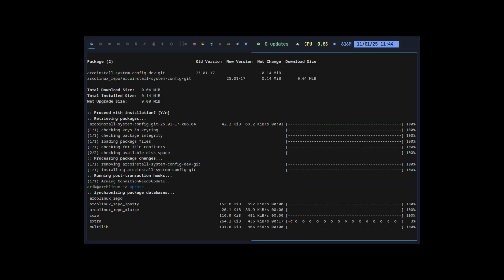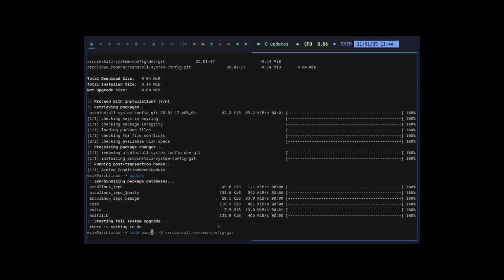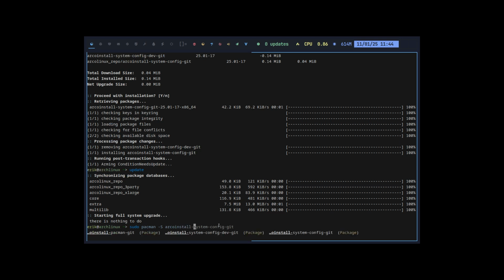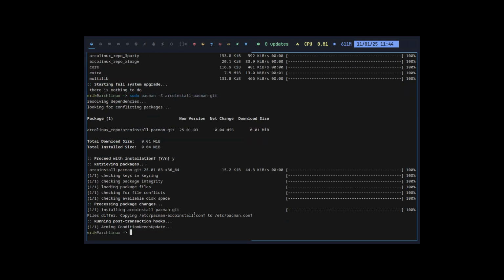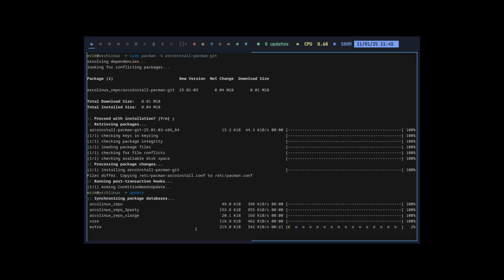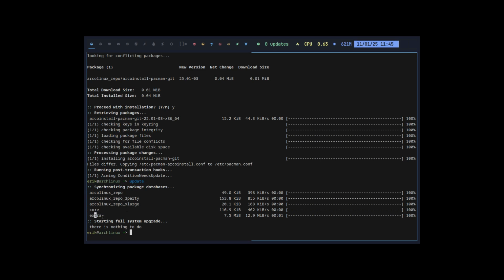If we update, let's see again. Sudo pacman-s, Arco install. There he is. That's a new package. Arco install pacman git. And if we install that one, he's gonna remove the pacman.conf that we had and use this particular one, which end result is there is no multilib, right?